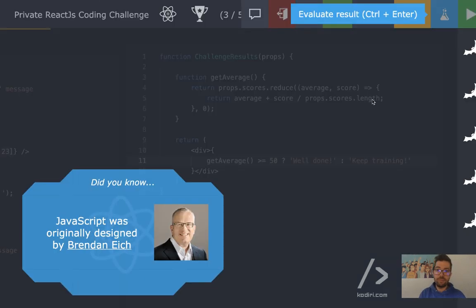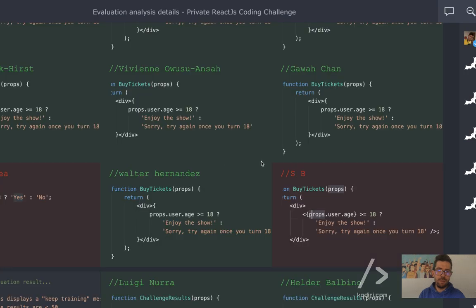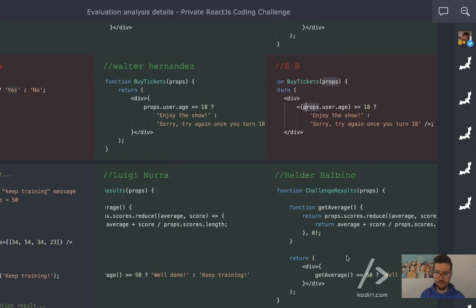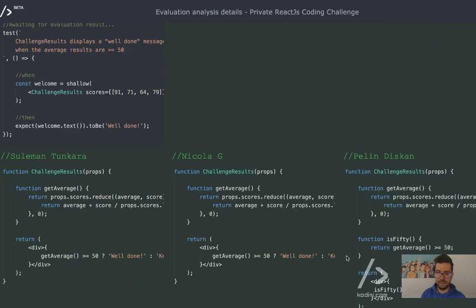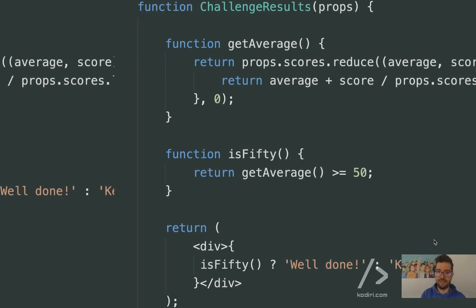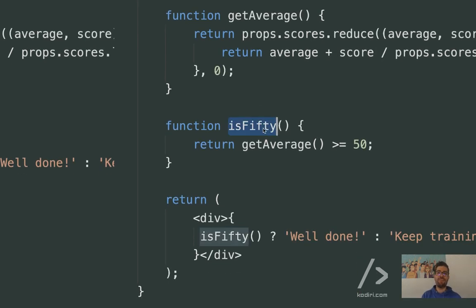Cool. So, what you did here? Yeah, all good. getAverage. Interesting approach here. Is 50. So she created a function to evaluate the condition. I'm not against that. That may help to keep your code readable enough. However, what do you think about the name of the function? Is 50. What happens if it's 70?